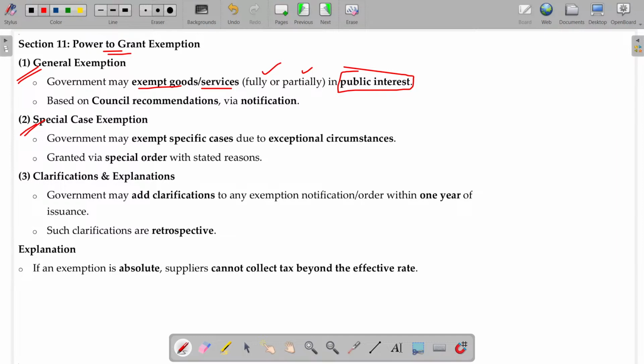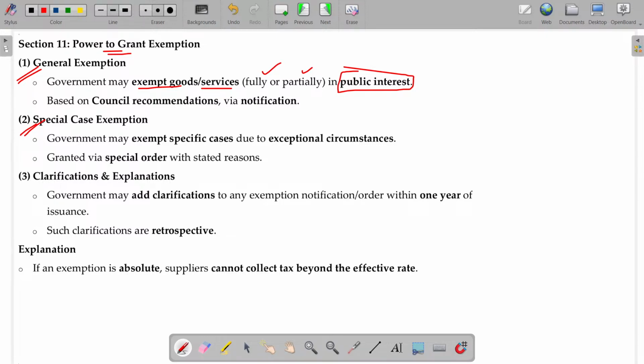You understand? What about the specific exemption? Exemption may be given with some conditions. If you fulfill this condition, you will avail the exemption. If you don't fulfill the condition, you don't avail it. So, if you want to get the exemption, you are bound to fulfill the condition. And if you feel that you don't want the exemption and are willing to pay, then you violate the condition and you can pay. It's an option. So, hope you are now able to understand the two differences.